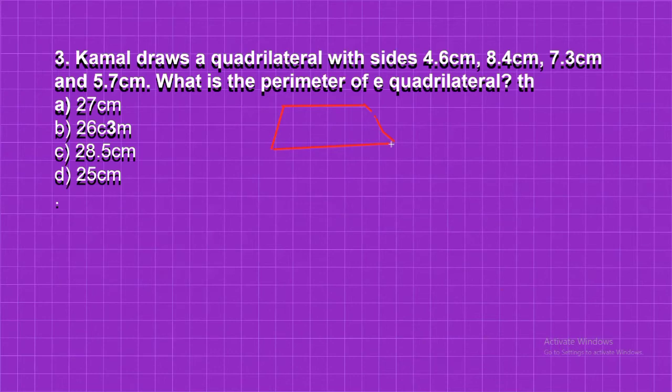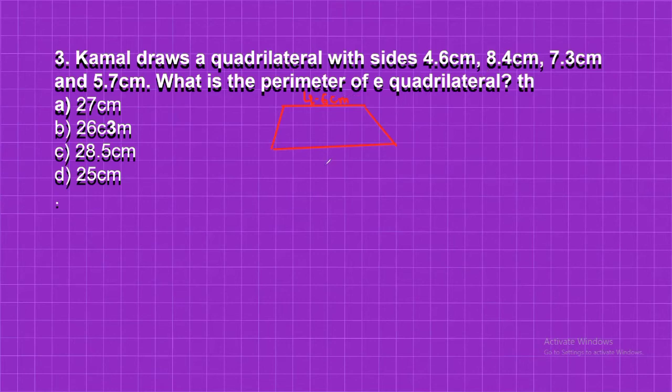Now the length of this quadrilateral is given. You can see here, this is a quadrilateral. Now the length is given. First one is 4.6. So assume that this is 4.6 centimeter.